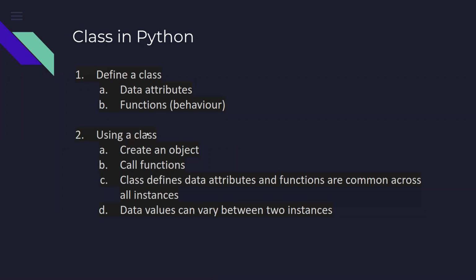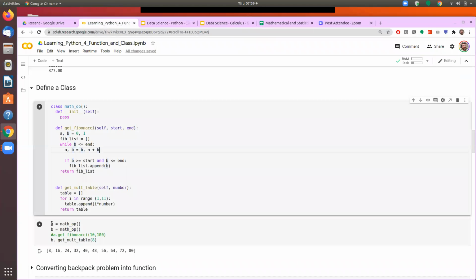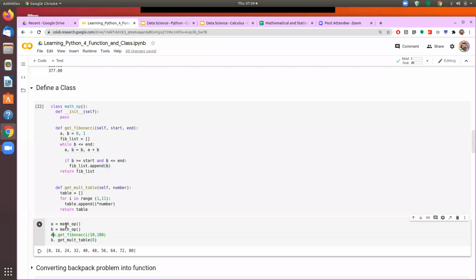Now, how do we use a class? So we first create an object. We said that A is equal to, and then we gave the name of the class. So that's how the instantiation is done. If you want to use a class, we instantiate that and we create an object. So A is called the object, an object of the type, whatever is the class name. After we have instantiated A here, now A is the object of type math underscore op.